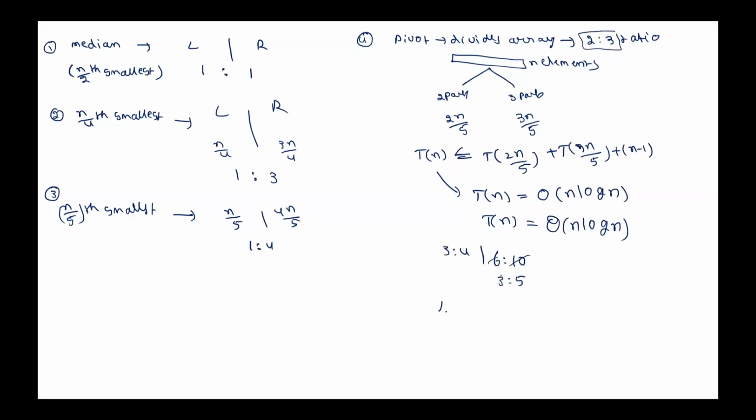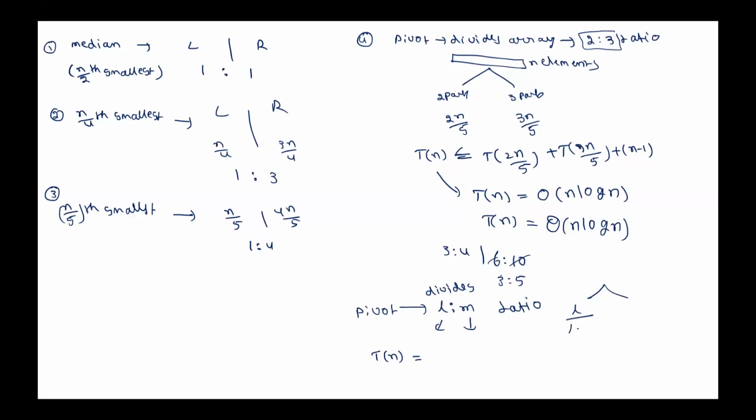In general, some L:M ratio, where L and M are constants. If the pivot divides the array in L:M ratio, then what is the recurrence? How many elements will be on one side, and how many on the other side? L:M ratio means how many elements on one side?